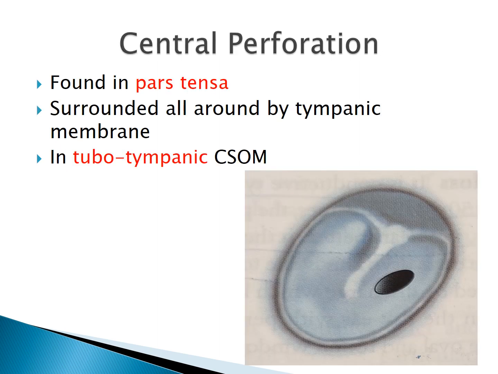A central perforation is one which is found in the pars tensa, and it is surrounded all around by the tympanic membrane. It is seen in the tubotympanic type of CSOM. In the figure here, the black colored perforation is a central perforation because the tympanic membrane is present all around it, and it is in the pars tensa region. The part of the tympanic membrane above the malleolar folds is called pars flaccida, and below that is pars tensa. So this is an example of a central perforation.